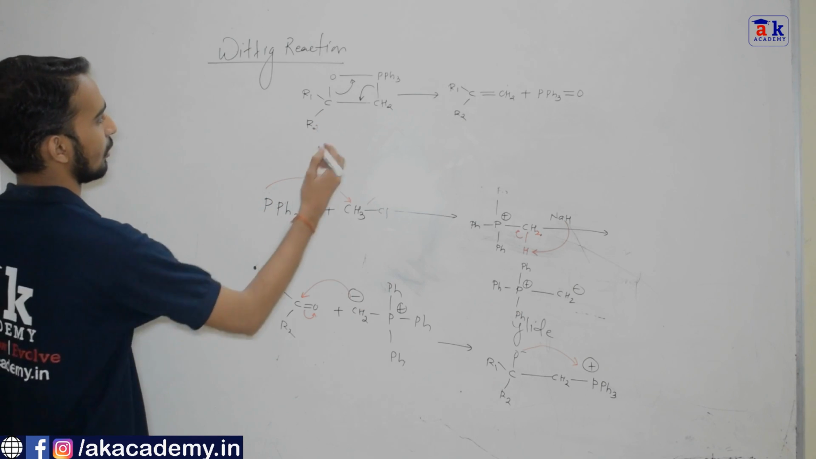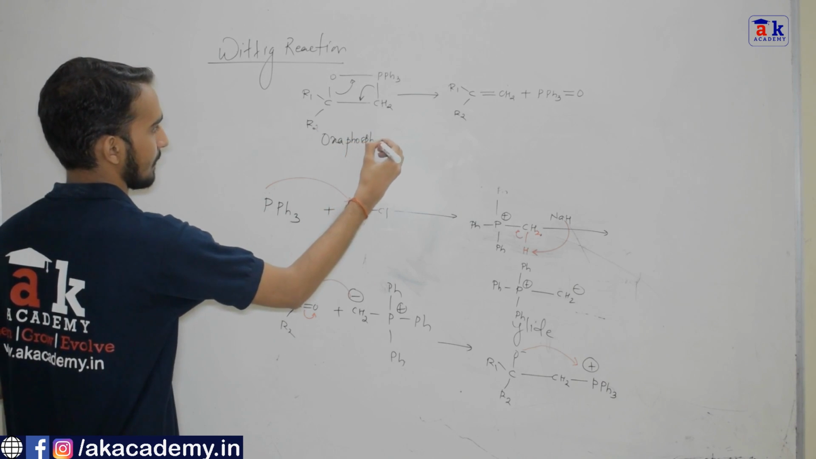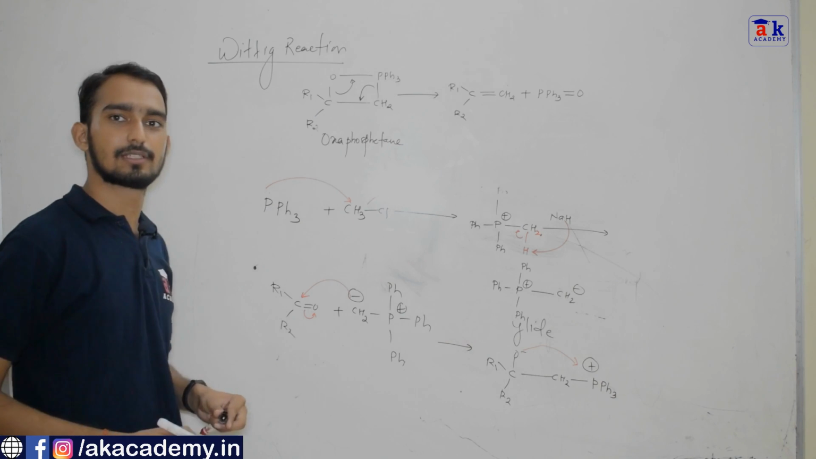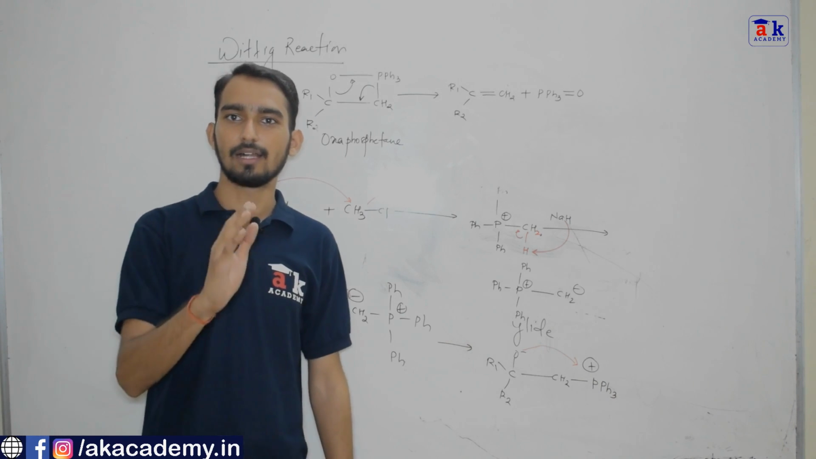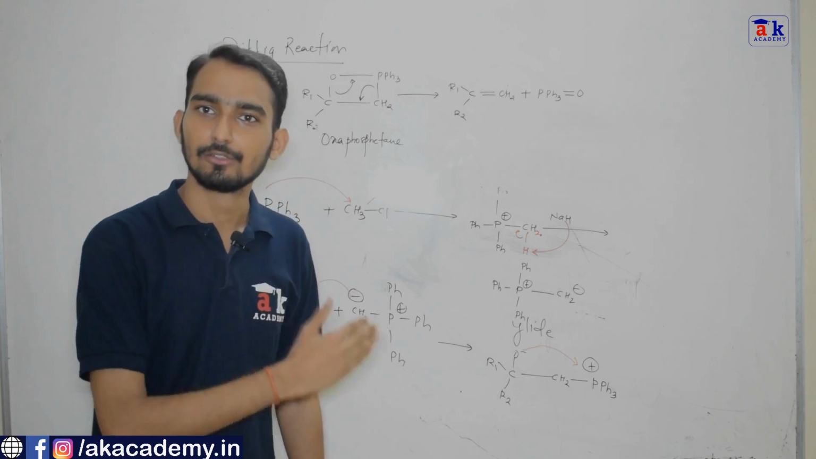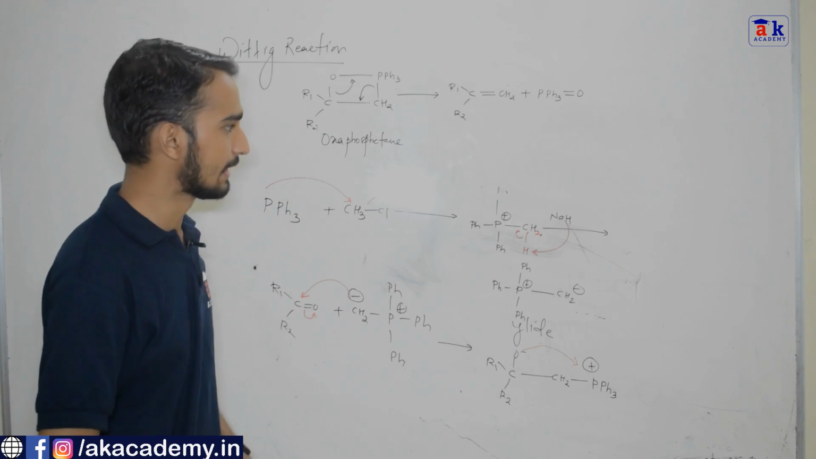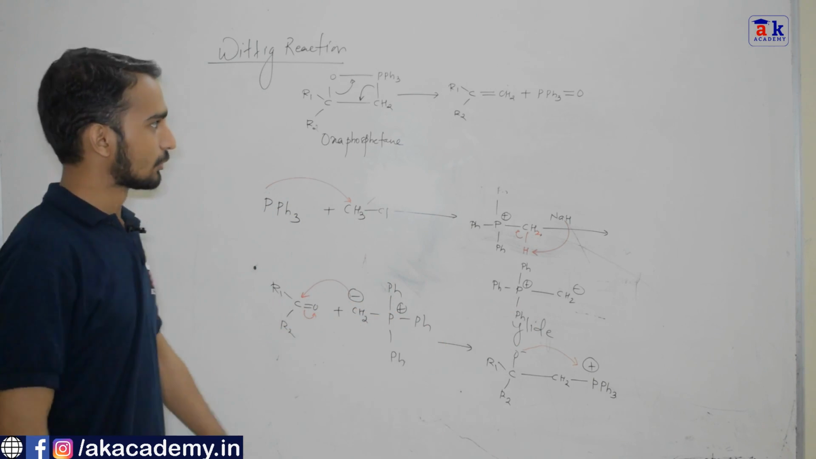This particular species is called oxaphosphetane. And this is called ylide. This is basically phosphorus ylide. What is ylide? Any species which contains opposite charges on adjacent atoms. In our case, it is phosphorus ylide. So in the Wittig reaction, what do we use? Phosphorus ylide as a reagent, and this is how this phosphorus ylide is prepared. Okay, so this is all about the mechanism.